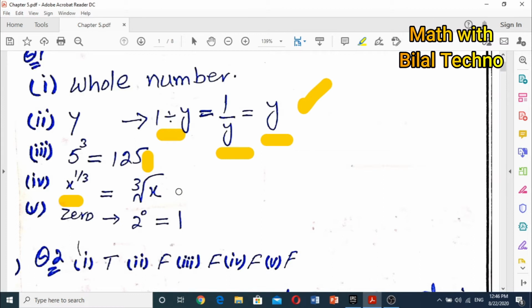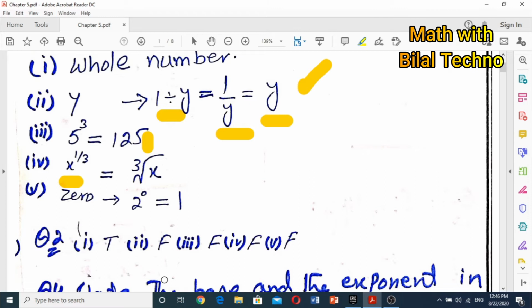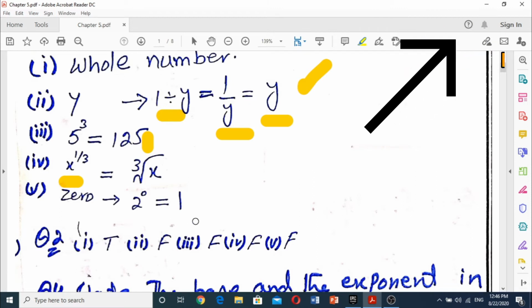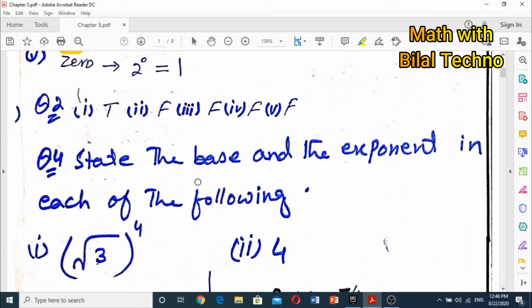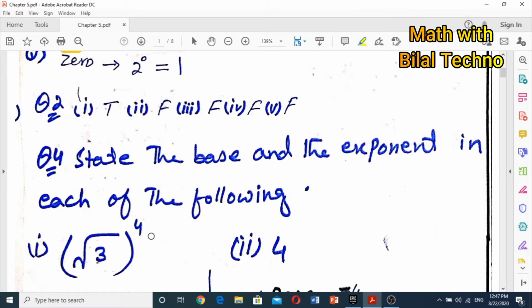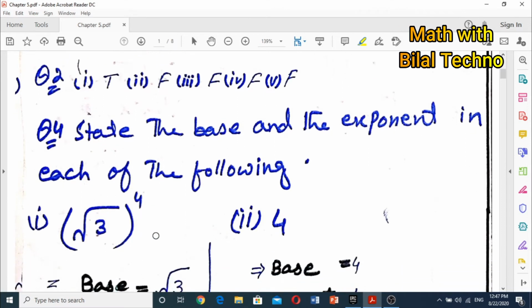Now the third question I have already solved on my channel. I have given its link in the i button. You can watch from there. So we will move further to question number 4, which states the base and the exponent in each of the following. We have to show what the base and what the exponent is in the following 10 questions.